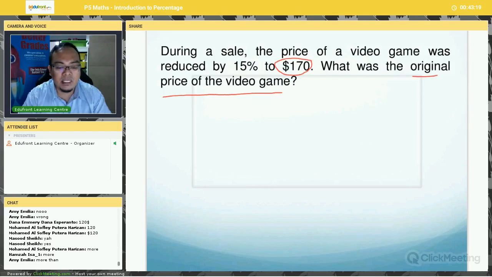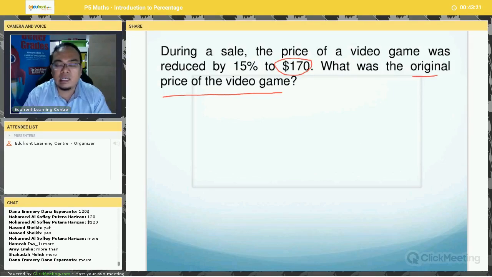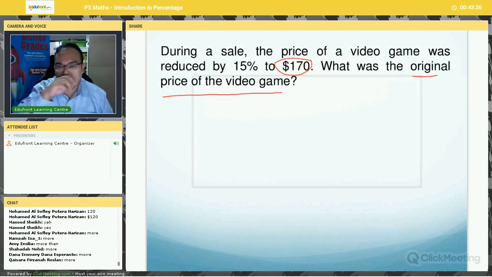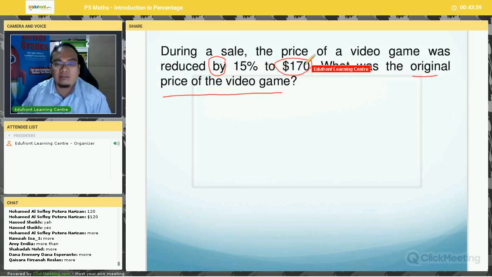More, right? Okay, this is the first thing that you need to understand. During the sale, the price of the video game was reduced by, okay, this is very important, this word "by 15%" and "reduced to 15%", they are very, very different. So you must read the question very carefully. The price of the video game was reduced by 15% to $170. All these words have very significant meaning, so you must understand this and be very, very careful.